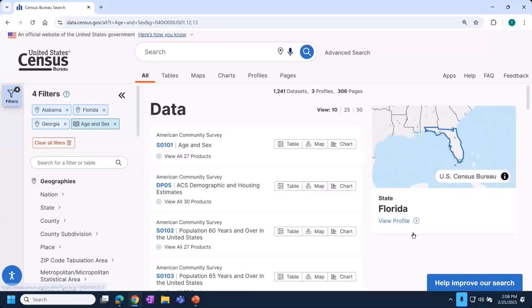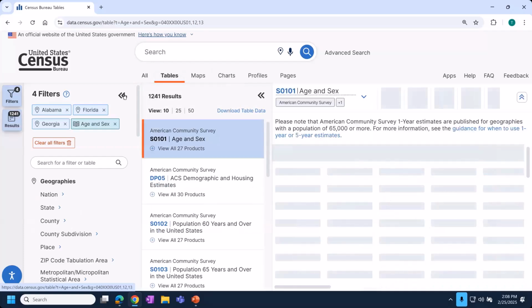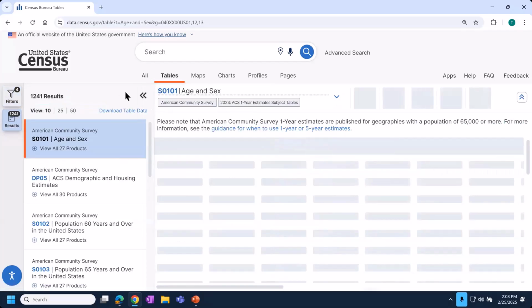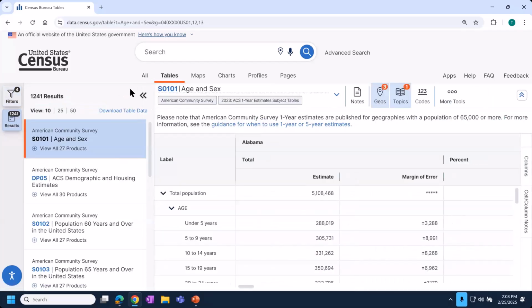Now here's where you'll notice there is a charts tab at the top that may be new if you haven't noticed it in the last couple of months. I recommend checking out the tables first. Again, the reason for this is we want to find a table that has data on the percent of people 65 and over, and then chart it from there. So there's 1,241 total tables on our site that have to do with age and sex for these 3 geographies, and that's why we want to be very certain that we're clicked into the table that has data we want to make a chart of.